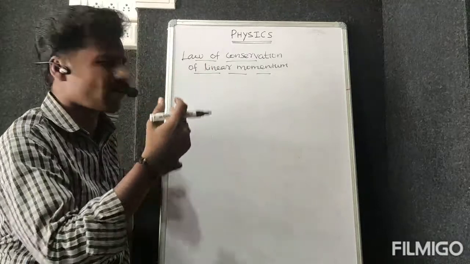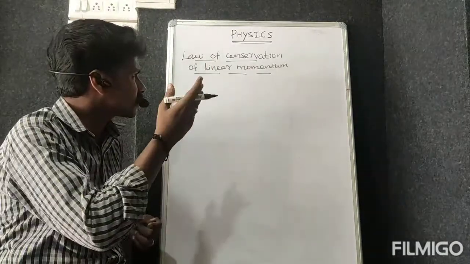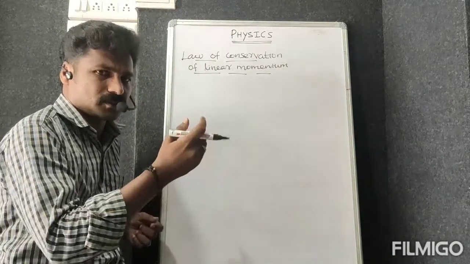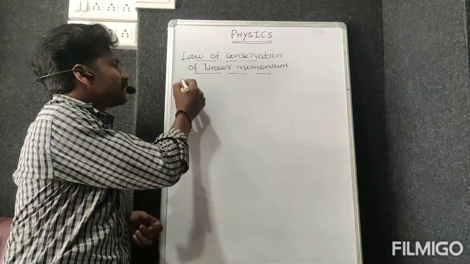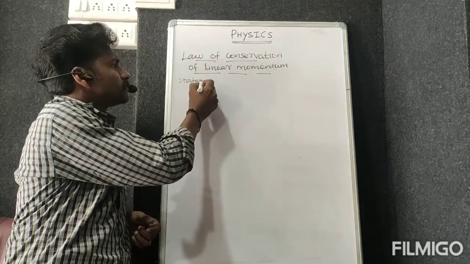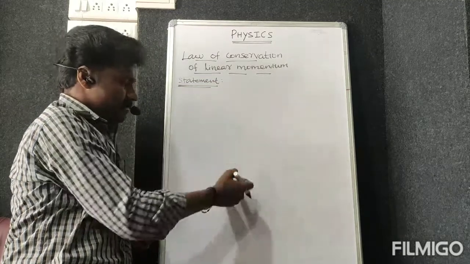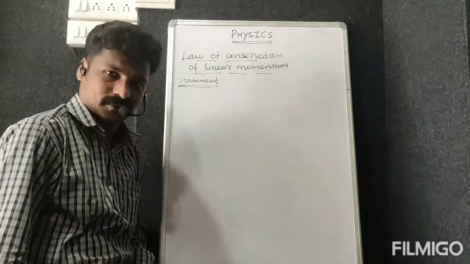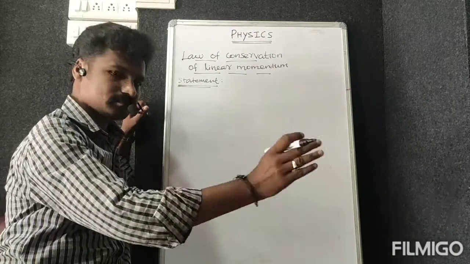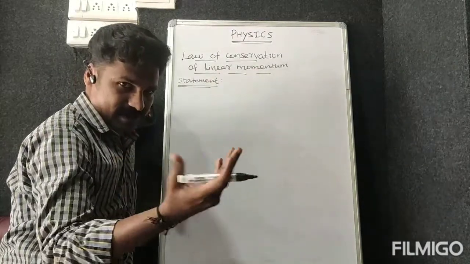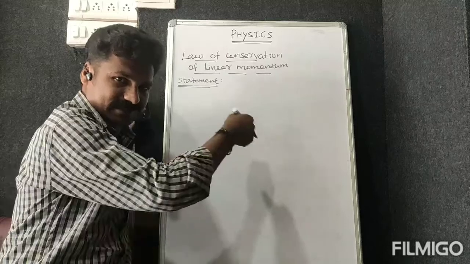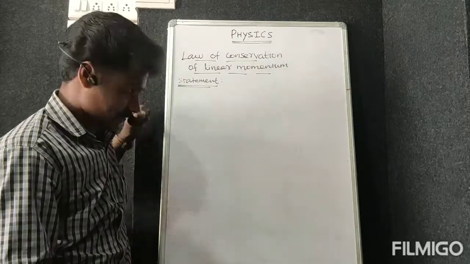But actually, what is the law of conservation of linear momentum? I'm going to write that statement here after the derivation. I don't give the statement now. After derivation, we can get the statement from the derivation.